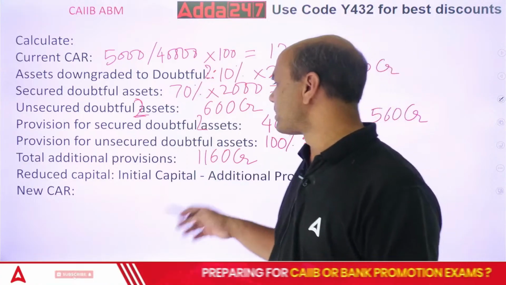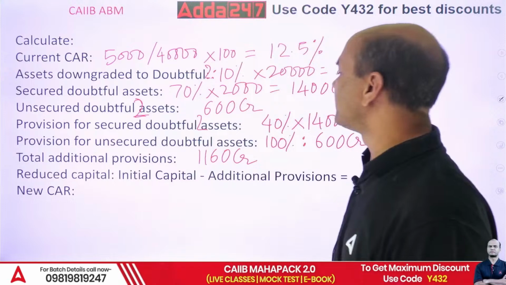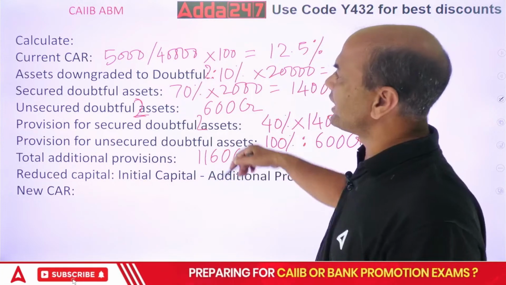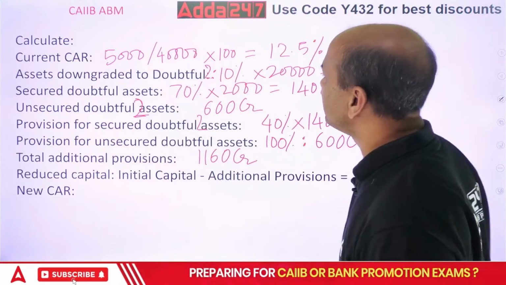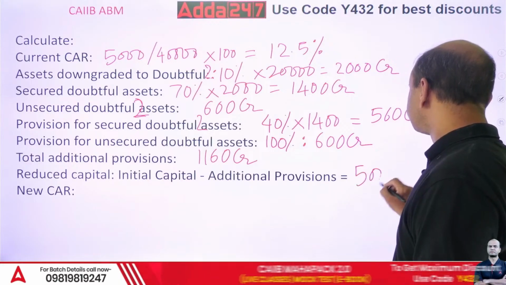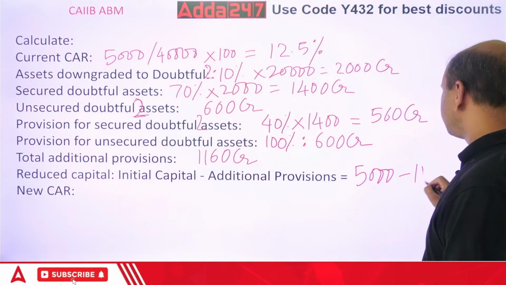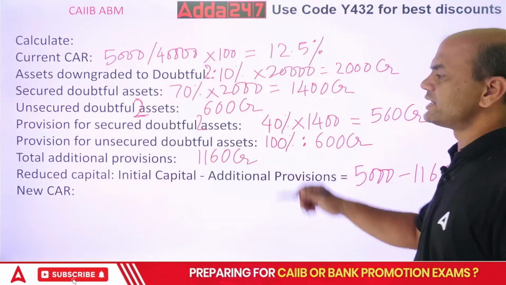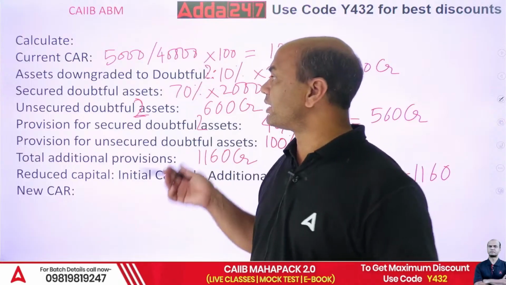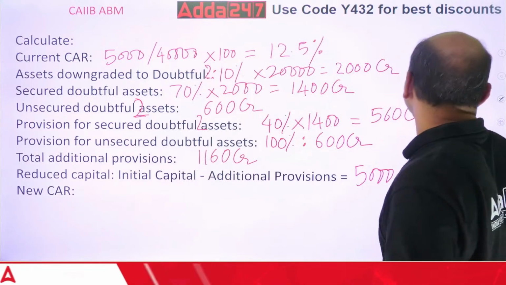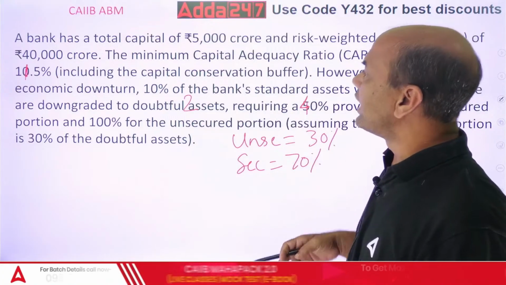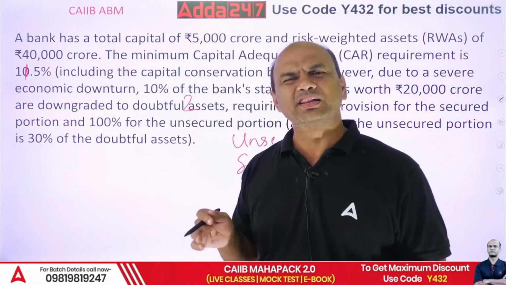Okay? Reduced capital. What is the reduced capital? Now this is the provision made. Whatever is the provision, I'll have to subtract it from the capital. What was the capital? I think so 5,000. So 5,000 minus 1160. Right? This additional provision, from where will I make the provision? This provision comes from my capital or my net profit. Right? Is there anything given about the net profit? Nothing. Either the provision comes from the net capital, means net profit only.